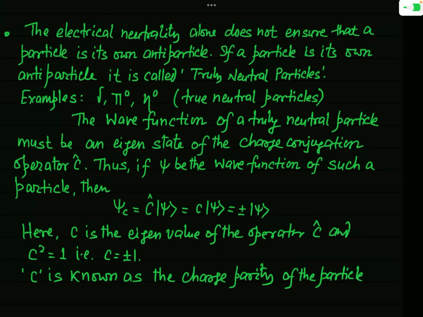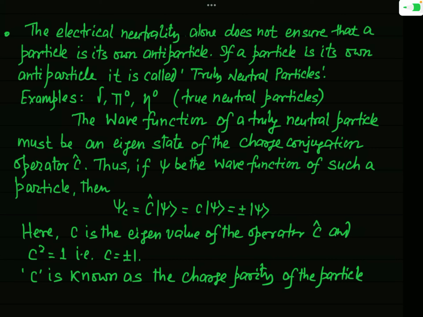Okay. When you say that a particle is a true neutral particle, that does not mean that the particle is electrically neutral. A particle may be electrically neutral, that is, its charge is 0, but that may not be a true neutral particle. So a true neutral particle and a chargeless particle are both different things. You will see later on, at the last of this lecture, that our neutrino is a neutral particle. It has no charge. But this neutrino is not a true neutral particle.